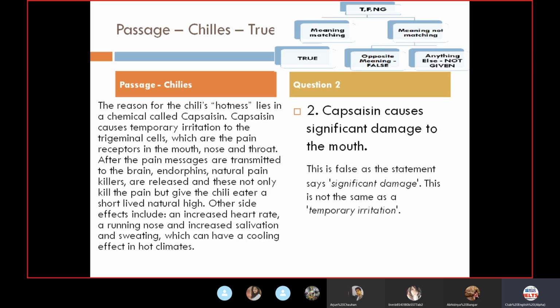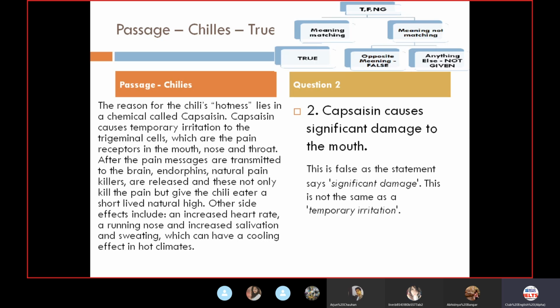Beyond it, nothing is there. And here it says capsaicin causes significant damage to the mouth. So significant damage should match the meaning 100%. So first of all, going with the flow chart, is the meaning matching or not?